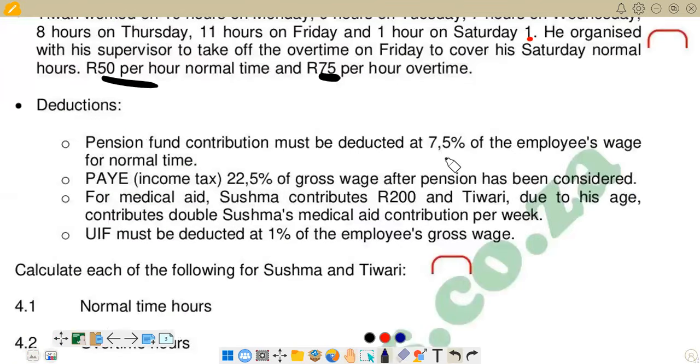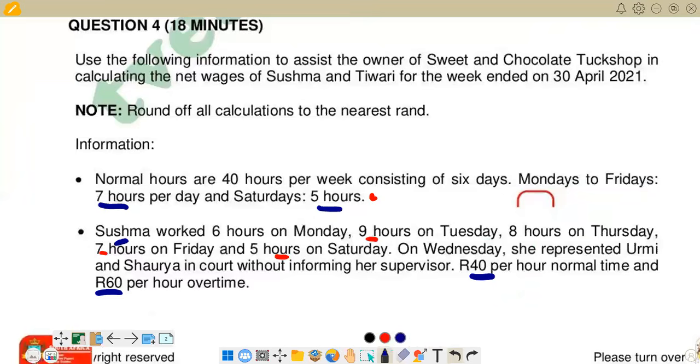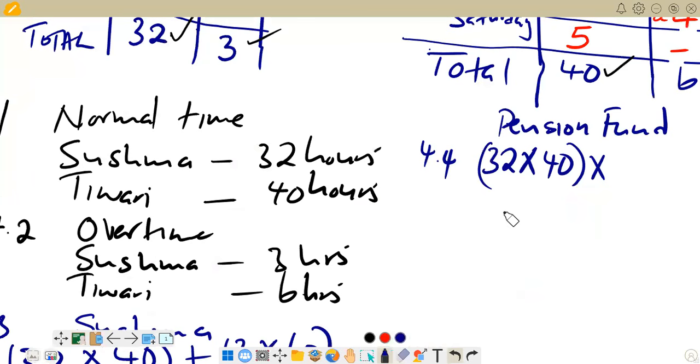We multiply by this rate, which is 7.5 that we are given here. 7.5% as a decimal becomes 0.075. So if you come here, you're now multiplying by 0.075. So you try to calculate that one in 4.4. If you calculate that one, you're going to get 96.